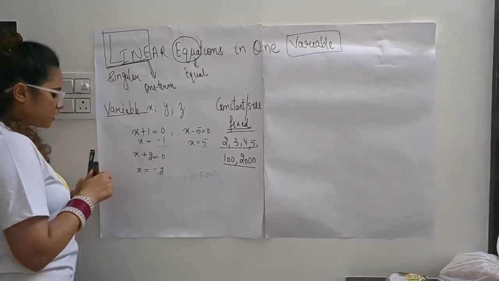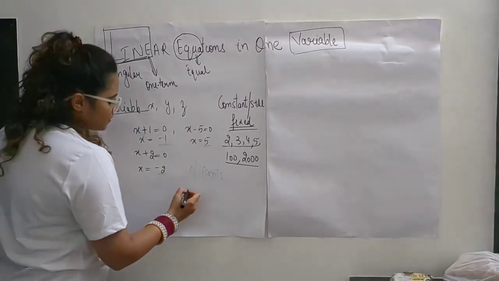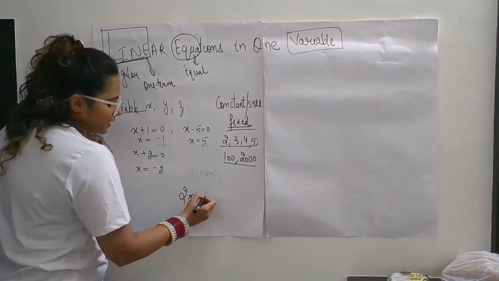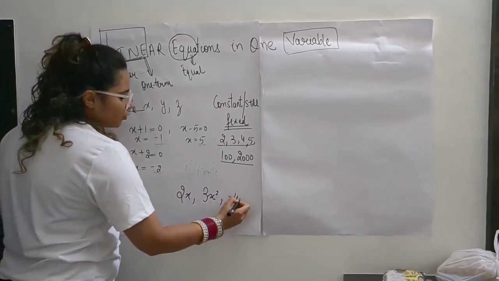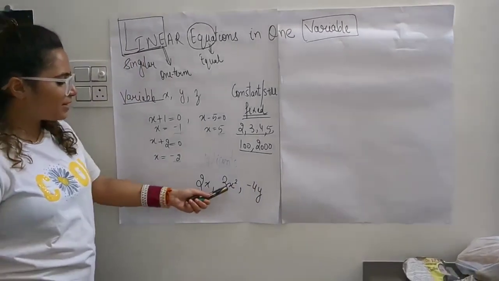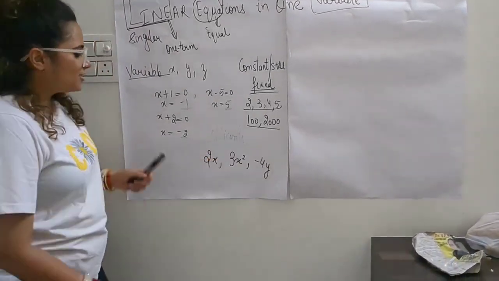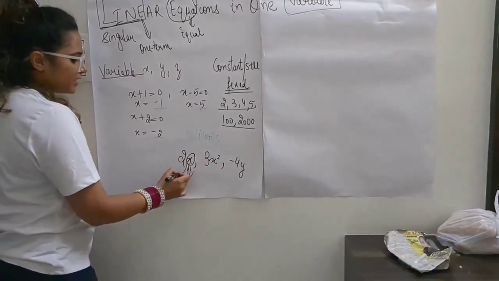So what are coefficients now? If I am writing 2x, 3x square, minus 4y, what is in multiplication with variables is known as a coefficient. If I ask you what is the coefficient of x, you will say it is 2.